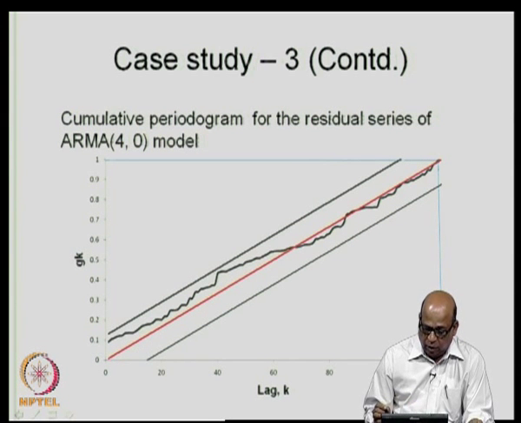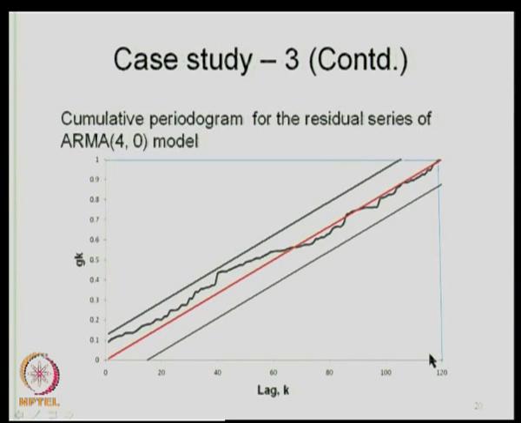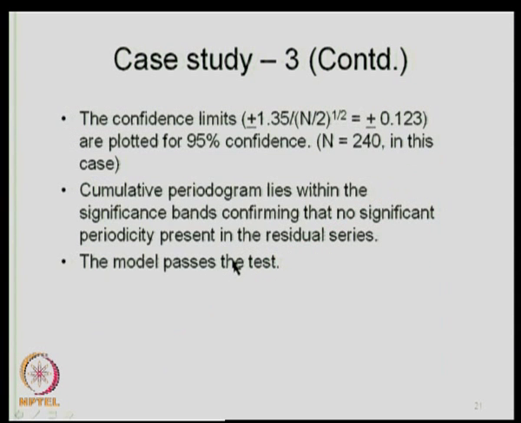Now, we consider 240 values, because we are calculating the residual on the remaining half of the data, which is 240. So, the number of values that we consider for lag k is n by 2, which is 240 by 2, which is 120. So, from 120 to 1 and 0 0, you draw this line, and around this line you form the confidence limit. How do we get the confidence limit now?